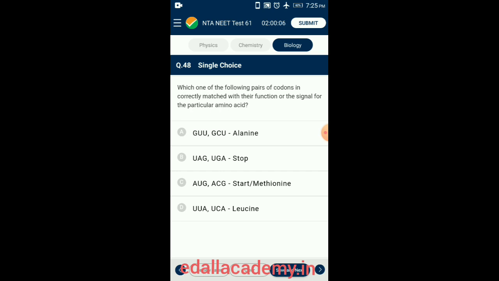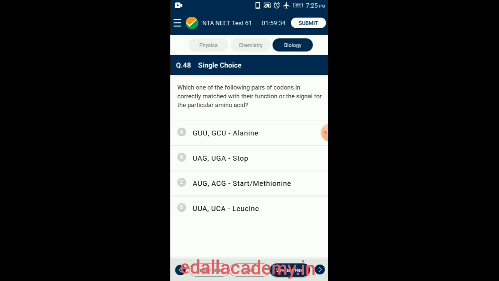Then the next question is question number 48. Which one of the following pairs of codons incorrectly matches with their function or the signal for the particular amino acid? GCU indicates alanine but GUU indicates valine. Stop codons are UAG, UGA and UAA.